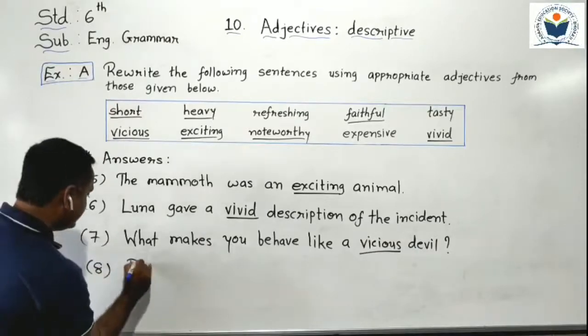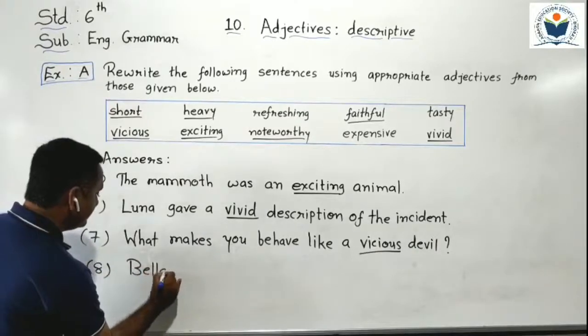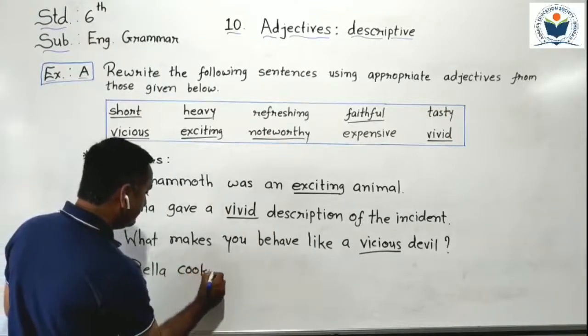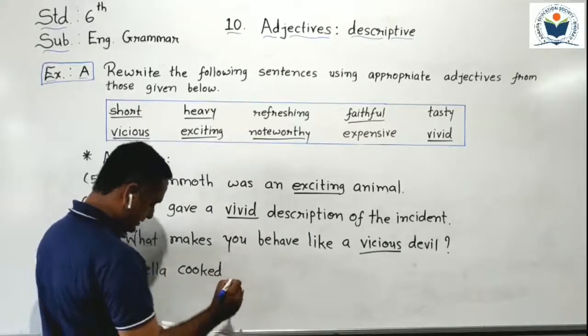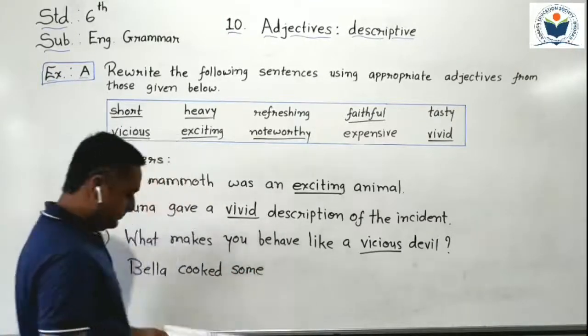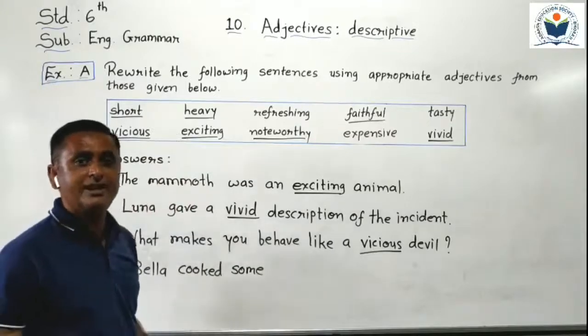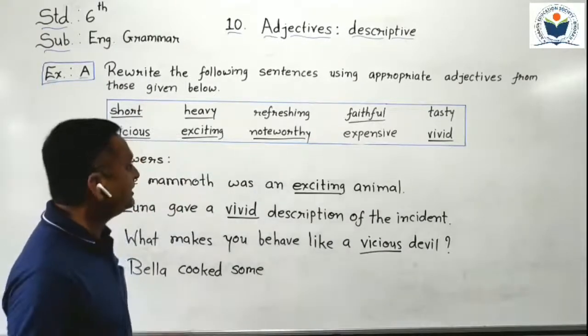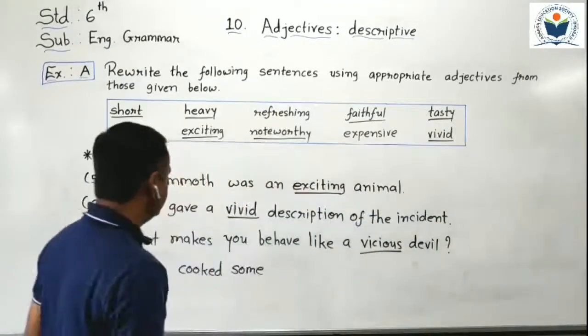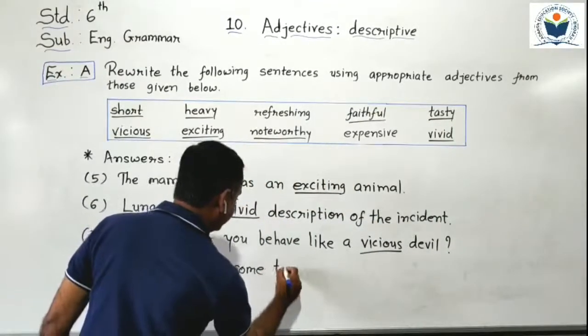Bella cooked some. Now before dishes we have to put an adjective. Which word do I take? Yes, tasty. I take tasty. So the sentence becomes like that.